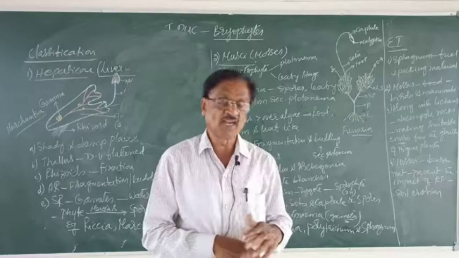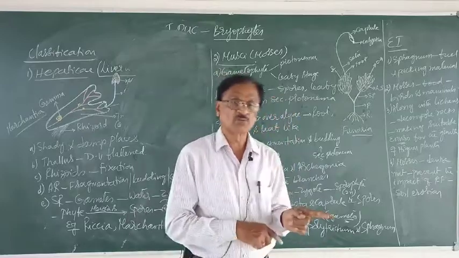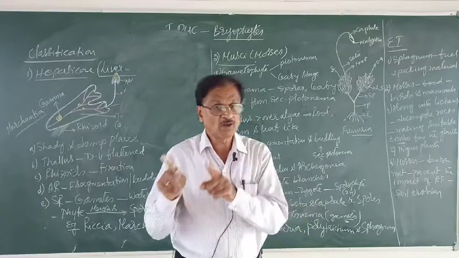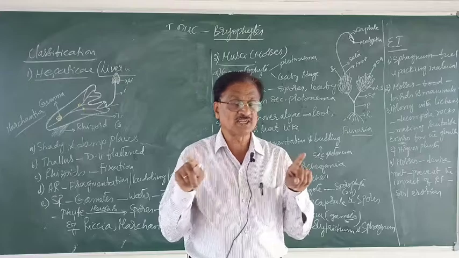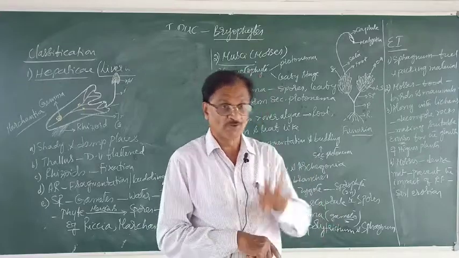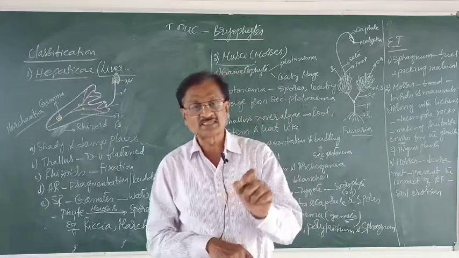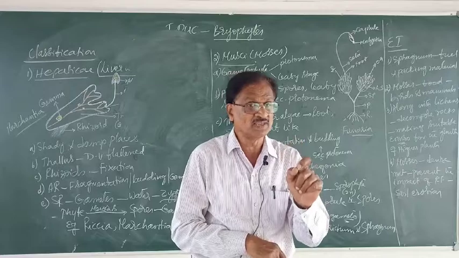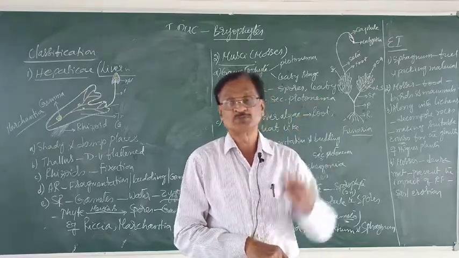Then the sporophyte by meiotic division forms what? The haploid spores. Because meiosis is a reductional division. As a result of it, 4 daughter cells are formed, and each daughter cell contains half of the number of parental chromosomes.